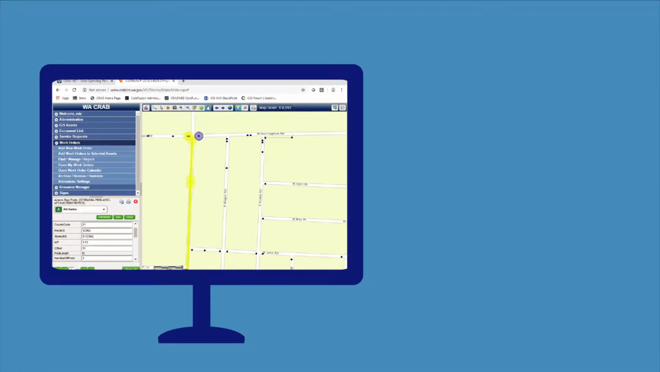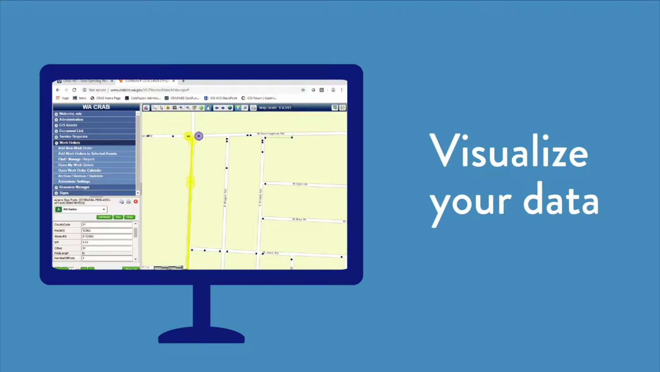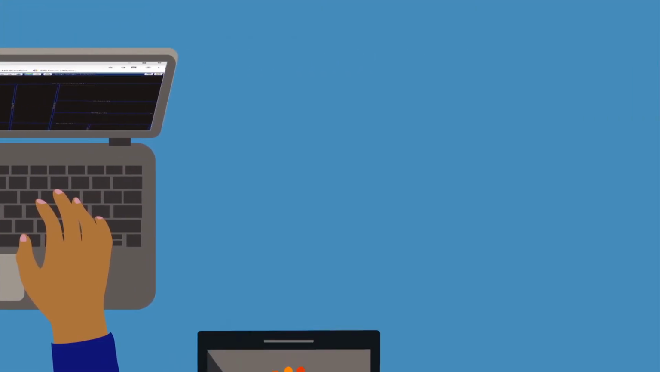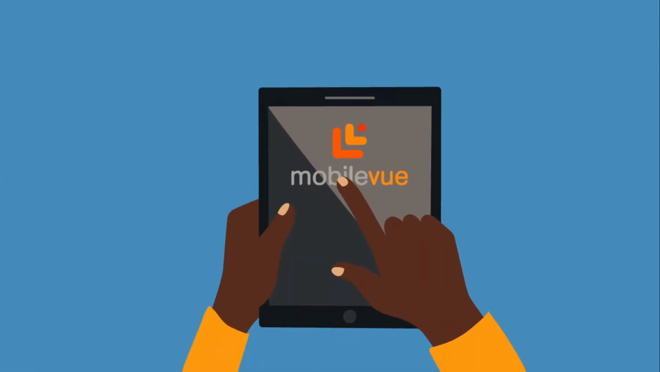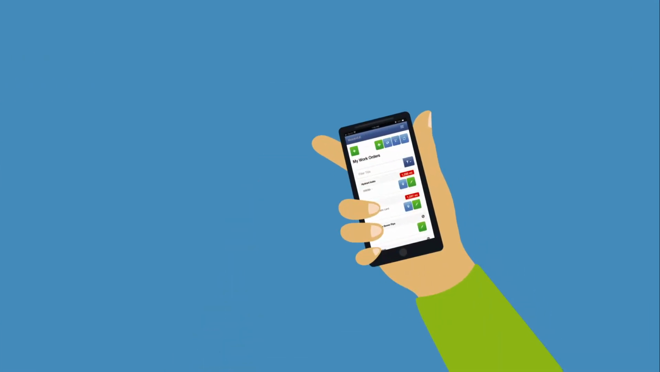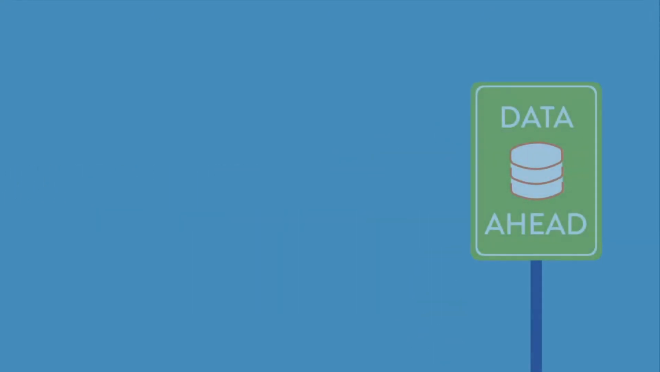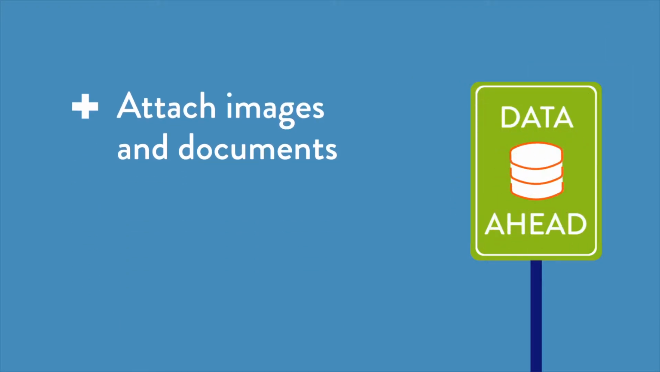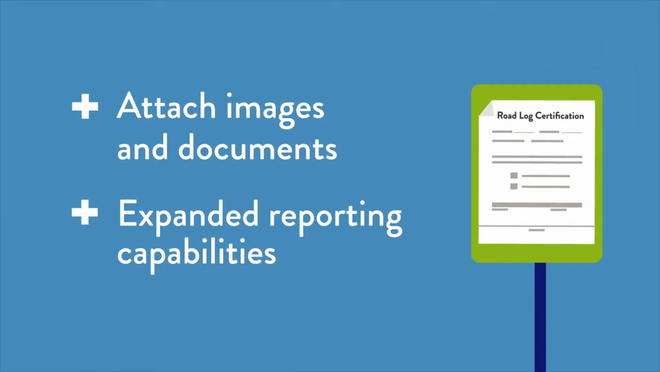GIS-Mo uses a map-based interface to help you visualize your data. GIS-Mo is accessed via a web-based app, so it can be used on any internet-capable device. GIS-Mo also offers Android and iPhone apps, so you can use it on your smartphone or tablet, even when you're offline. GIS-Mo has powerful tools to help you analyze data and make decisions, including the ability to attach images and documents to your data records and expanded reporting capabilities.